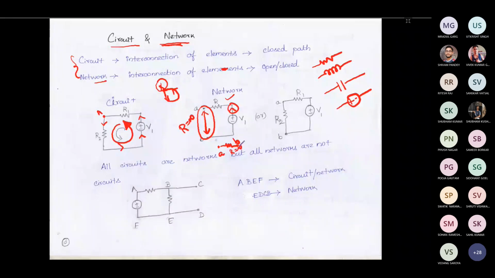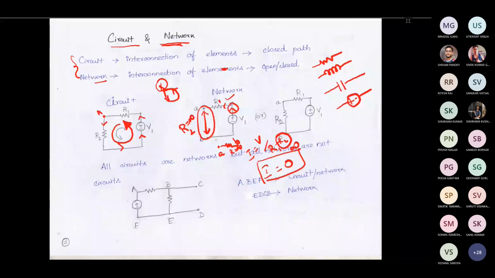Why am I saying this? If a current needs to flow through this path, you know that I is equal to V divided by R, right? So this resistance, let's say R1, and let's say this is R2. If you consider R1 plus R2, if your R2 is infinite, then you know that I will be 0. So you can consider that the terminals A and B are an open circuit. Then in that case, current will not flow.